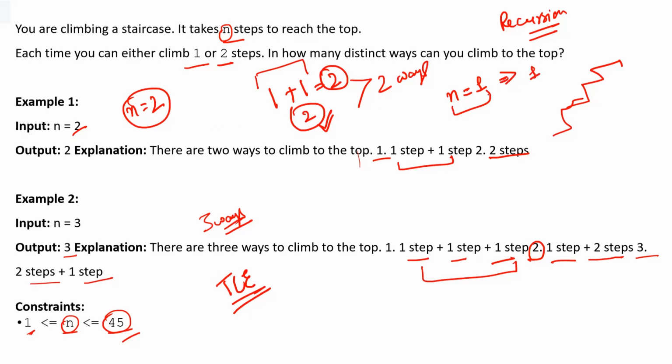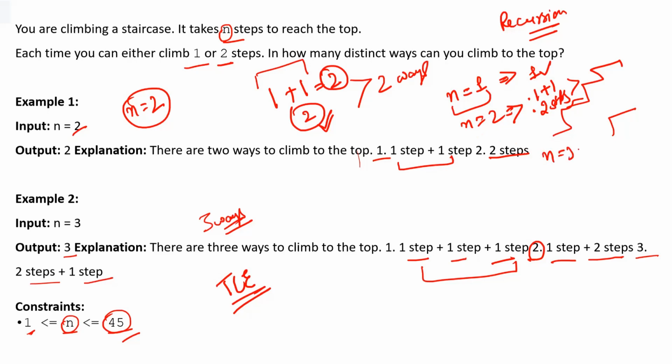When n value is 1, you can take only one step. When n is equal to 2, how many ways? Either one step plus another one step, or directly two steps. So for n equal to 1, there is only one way possible, and for n equal to 2, there are two ways possible.